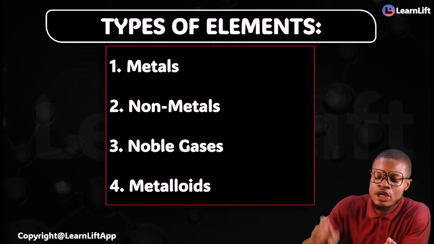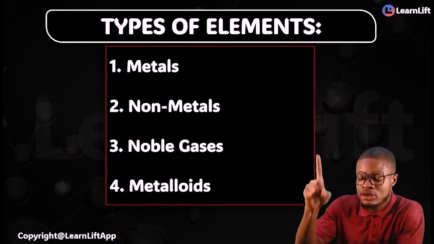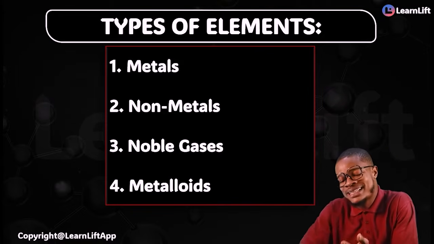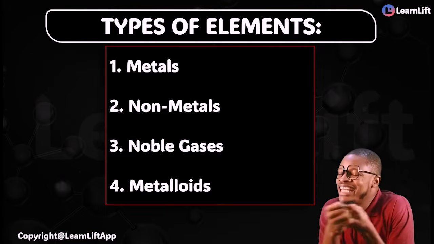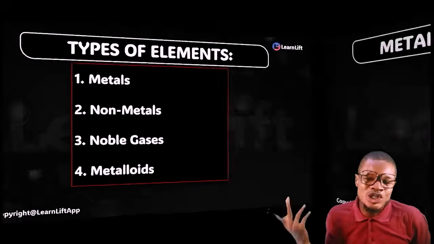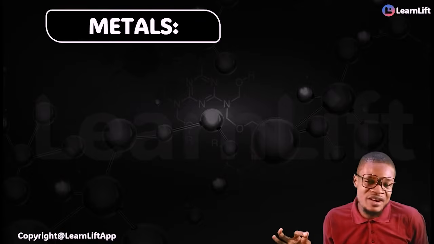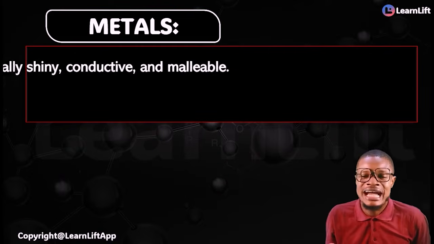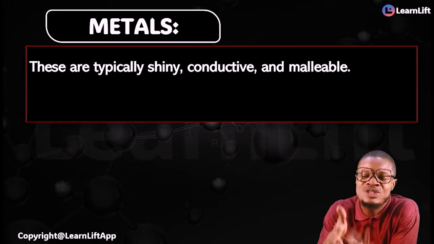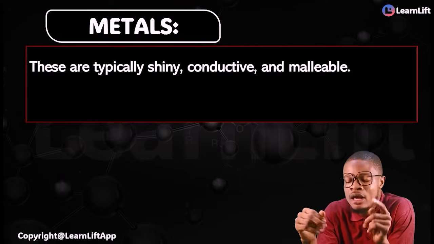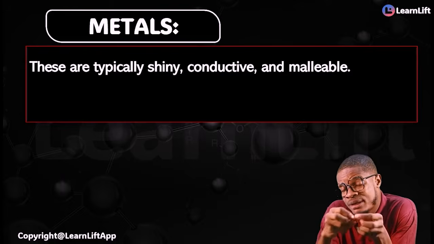So we have your metals, your non-metals, your noble gases, your metalloids. All of these are what? Elements. When they say metals, what should we know about them very quickly? Very simple and direct. This is just basic foundational knowledge. When we get to the periodic table, I'll settle down and explain everything to you.